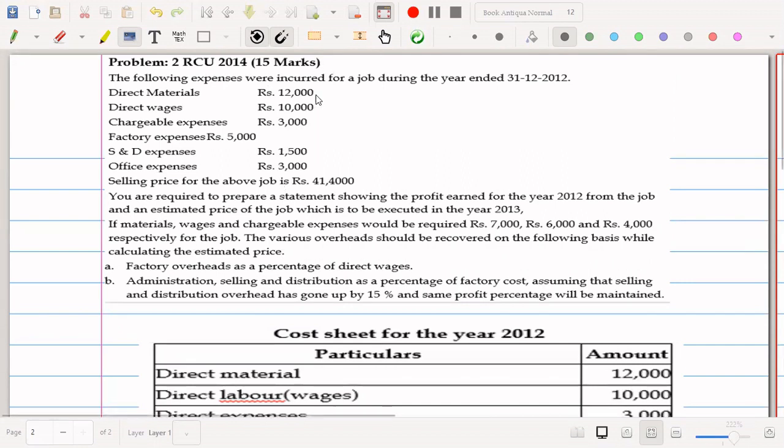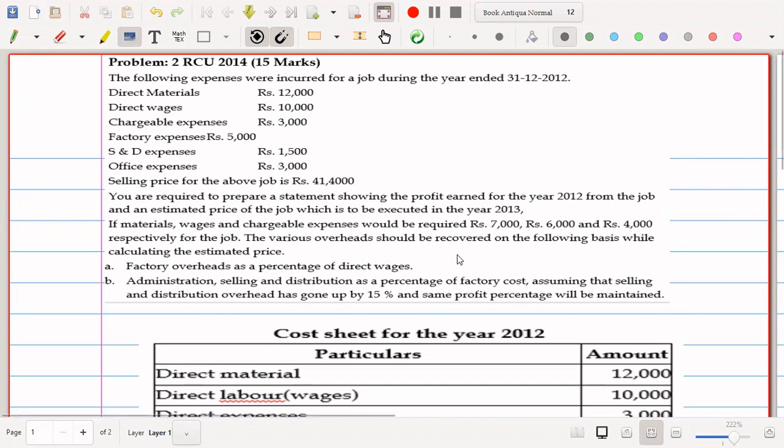So all the information is given regarding 2012. You are required to prepare a statement showing the profit earned for the year 2012 from the job and an estimated price for the job which is to be executed in the year 2013. So in the year 2013, direct materials is 7,000, direct wages is 6,000, and direct expenses is 4,000. And they have given some adjustments here.